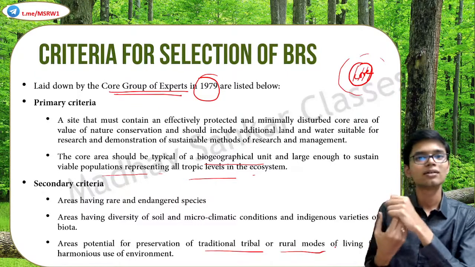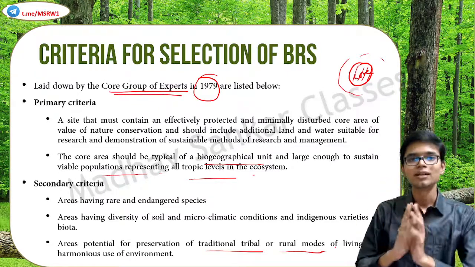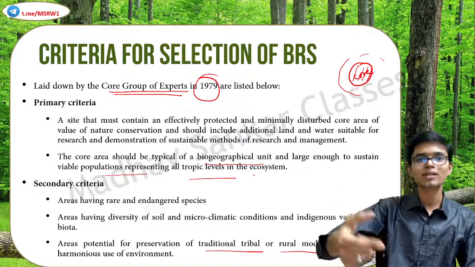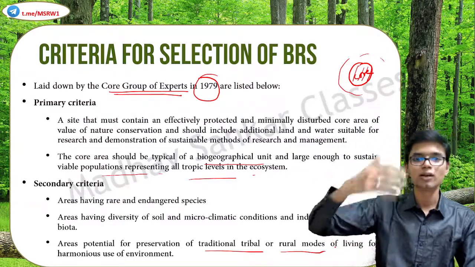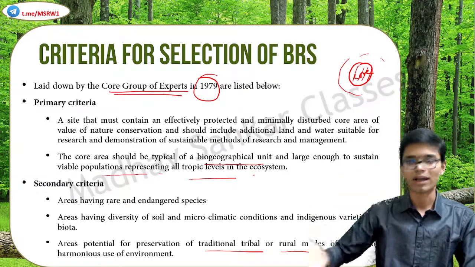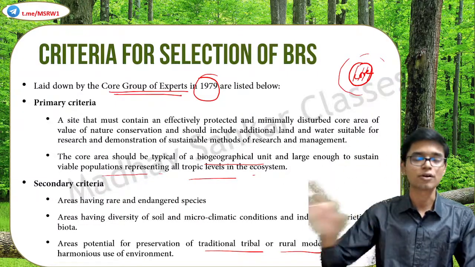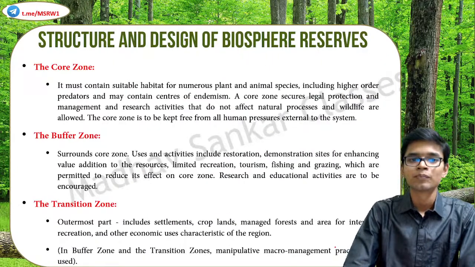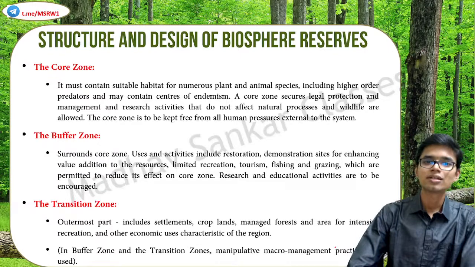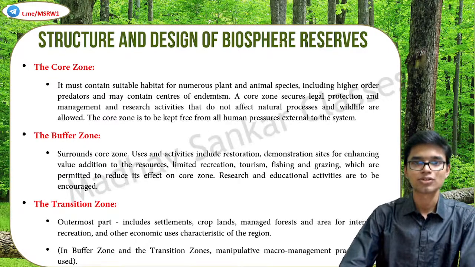Such places are there in many parts, including India. I just gave you one example. There are plenty of such examples in India where traditional tribal knowledge and modes of life are preserved as much as possible. So these are secondary criteria. Okay, so I mentioned that a Biosphere Reserve has to have some core region and then a zone adjacent to that, etc. So how does a Biosphere Reserve look precisely?